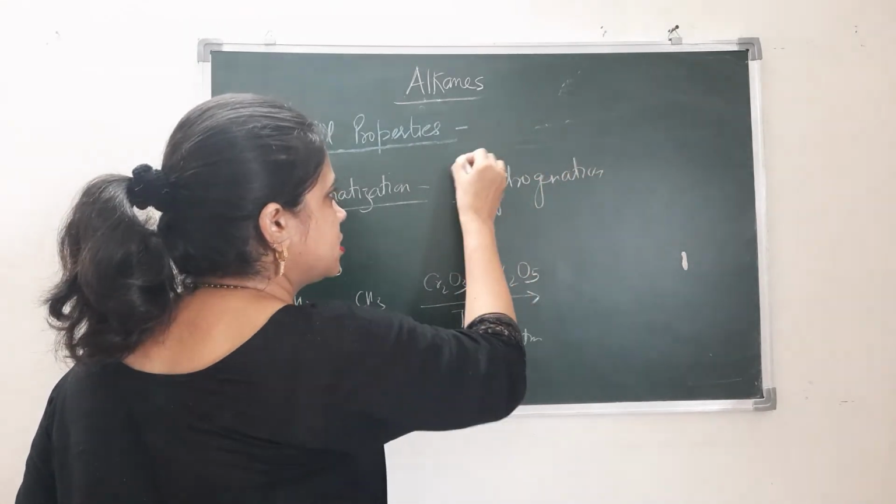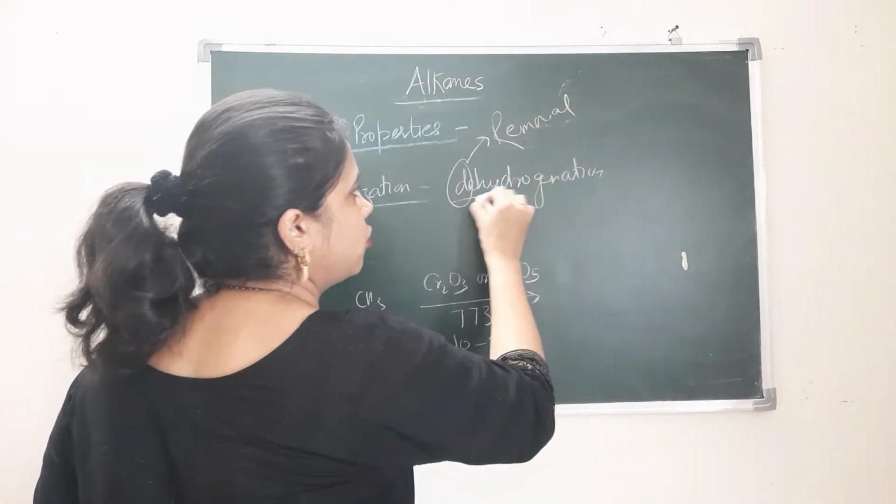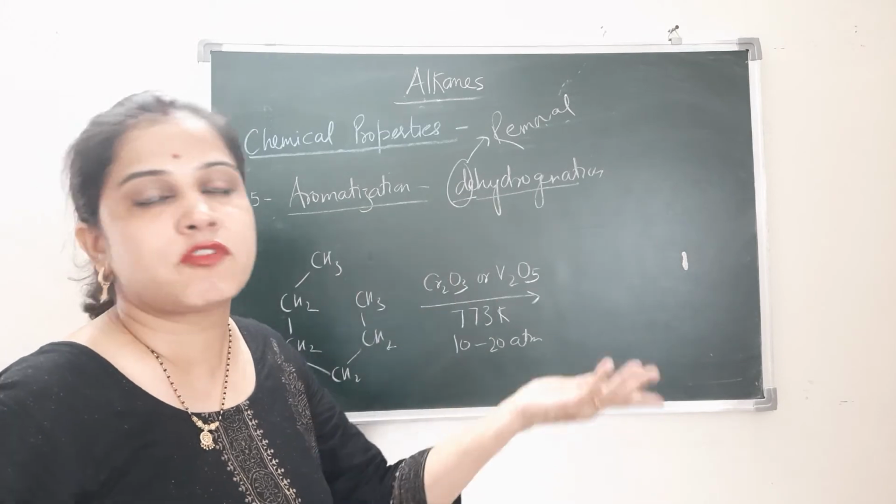Dehydrogenation means removal of hydrogen.